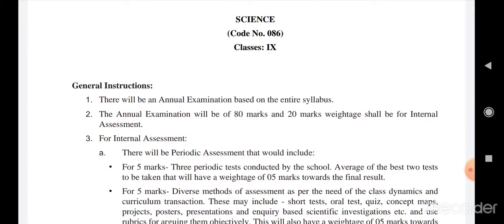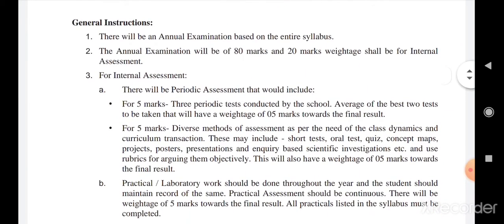First of all, your science. The code for your science subject is 086, which is for 9th as well as for class 10th. There are general instructions you can see in the syllabus, that is, there will be an annual exam based on the entire syllabus. The annual exam will be of 80 marks and 20 marks weightage shall be for internal assessment.